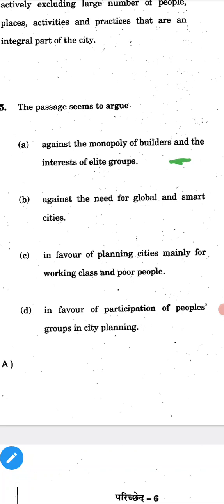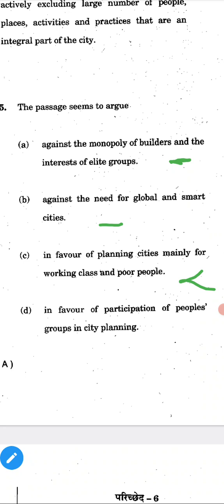Against the need for global and smart cities. We hold it. In favor of planning cities mainly for working classes and poor classes. This seems like a wrong answer. Planning cities is not mainly for the working classes and poor people, it is for everyone, right? In favor of participation of people's groups in city planning.